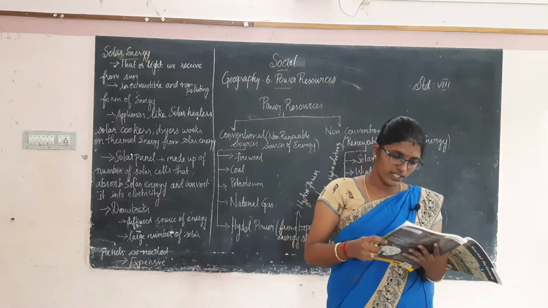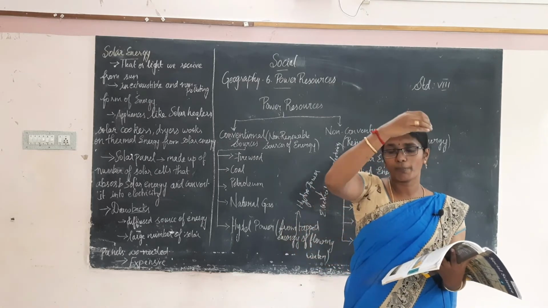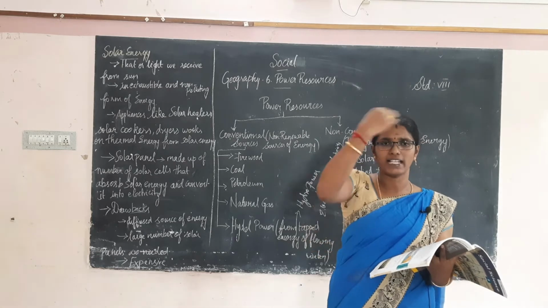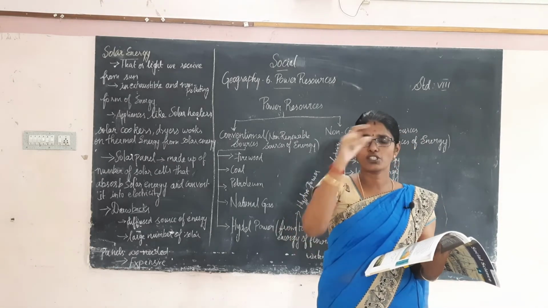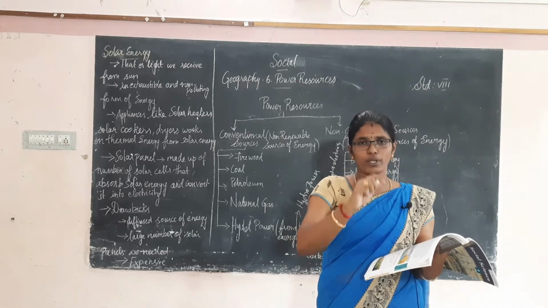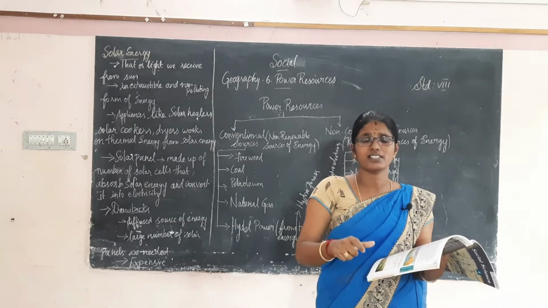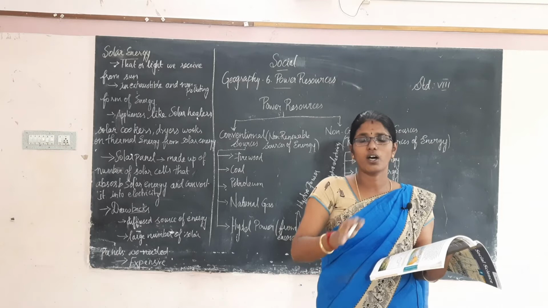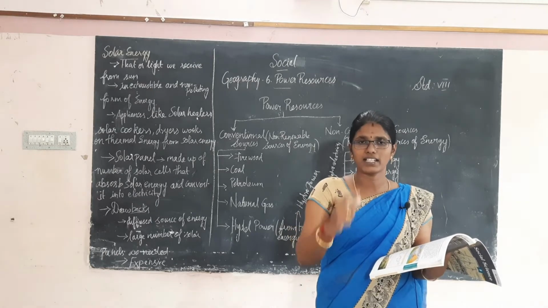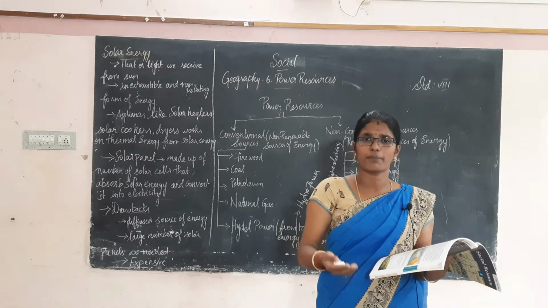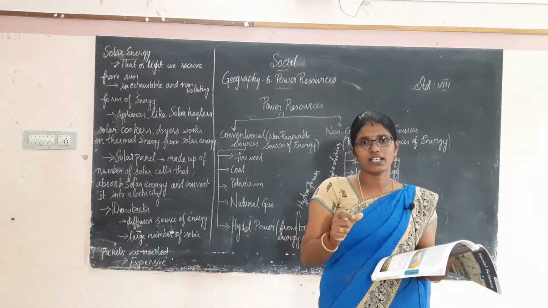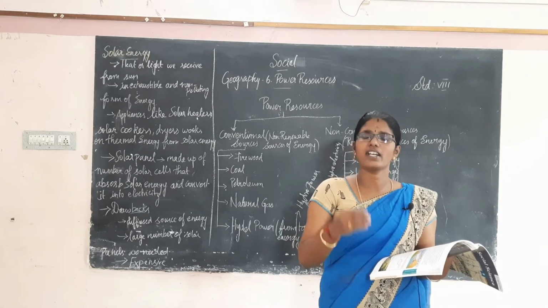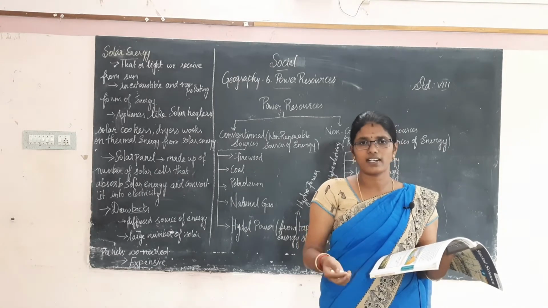The tapped water is made to fall from a height. A dam is always built at a height. From that height, the piped water is made to flow onto the turbine. When it hits the turbine, what happens? The turbine acts as a generator, and electricity is generated from that.